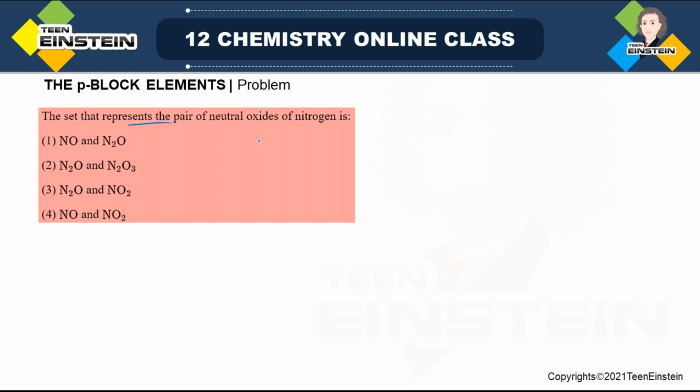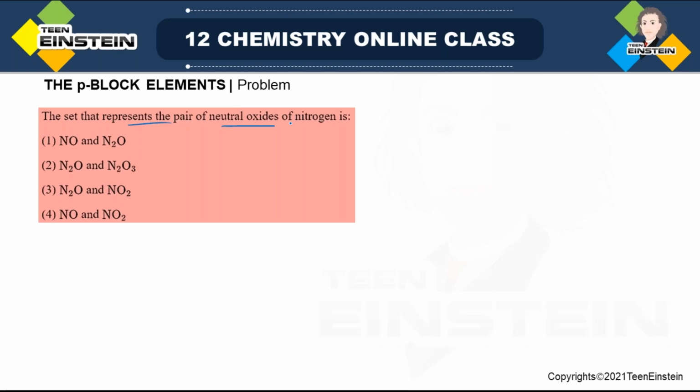The set that represents a pair of neutral oxides of nitrogen. Nitrogen oxides, different types of oxides are there, and if you want to know whether they are neutral or acidic in nature, basically you have to know the oxidation state. When the oxidation state is high, it will be acidic in nature. If the oxidation state is low, like +1 or +2, then it will be neutral.